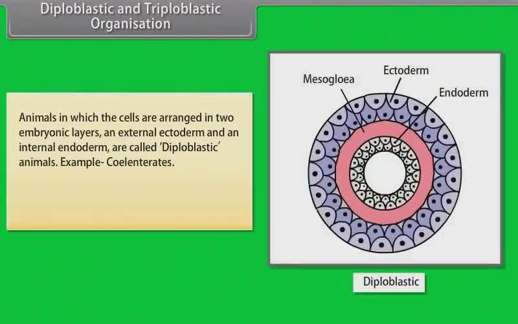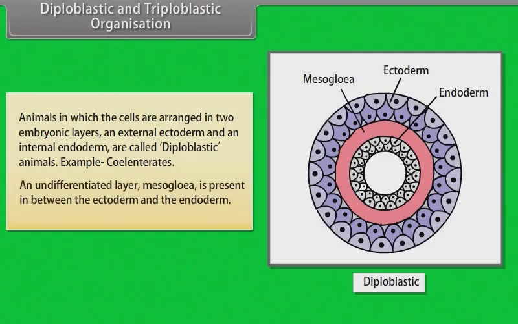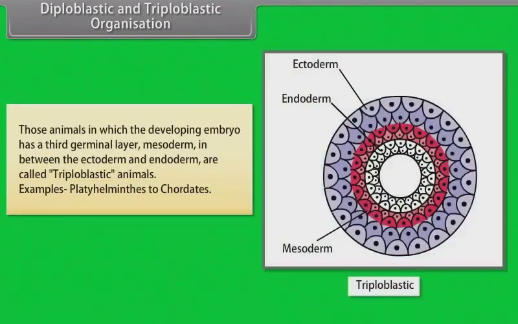Diploblastic and triploblastic organization. Animals in which the cells are arranged in two embryonic layers, an external ectoderm and an internal endoderm, are called diploblastic animals. Example, coelenterates. An undifferentiated layer, mesoglea, is present in between the ectoderm and the endoderm. Those animals in which the developing embryo has a third germinal layer, mesoderm, in between the ectoderm and endoderm are called triploblastic animals. Example, platyhelminthes to chordates.